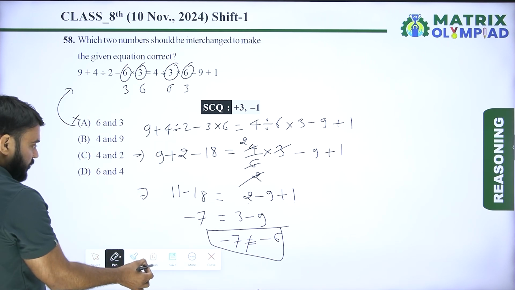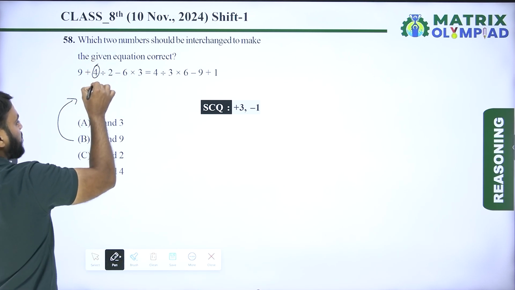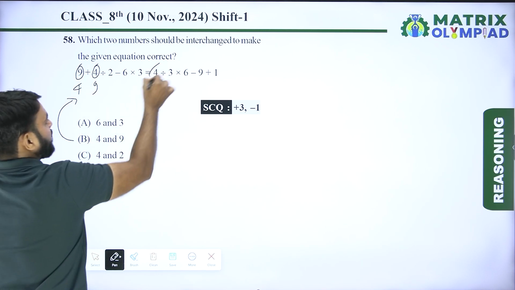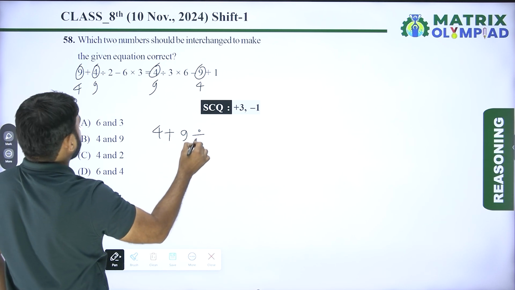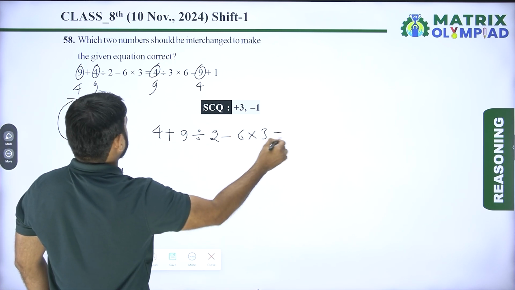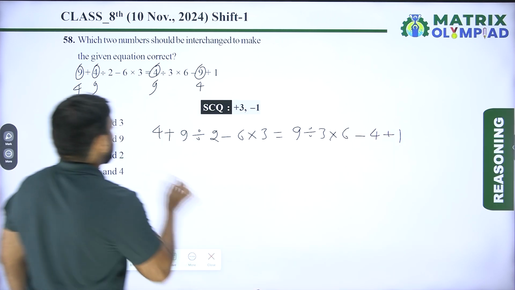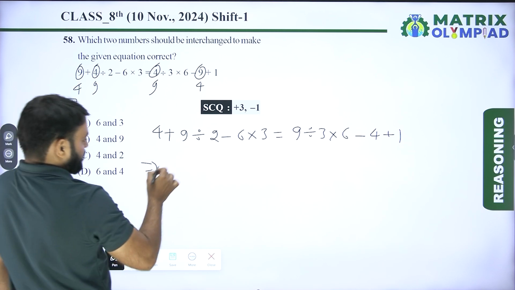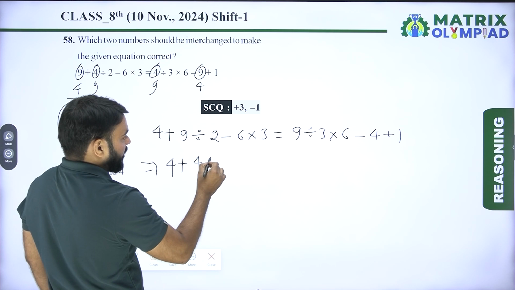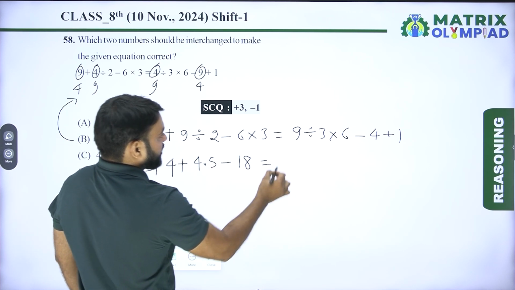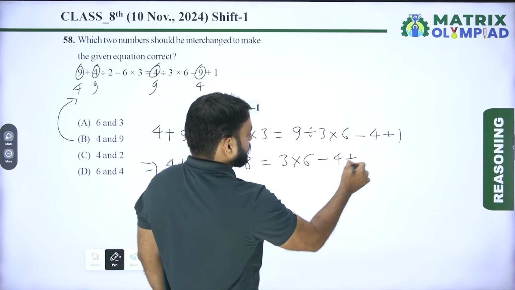Now taking option B. According to option B, 4 becomes 9 and 9 becomes 4. So the equation is 4 plus 9 divided by 2 minus 6 into 3 is equal to 9 divided by 3 multiplied by 6 minus 4 plus 1. Now 4 plus 9 divided by 2 means 4.5, minus 18, is equal to 9 divided by 3 means 3, multiplied by 6, minus 4 plus 1.